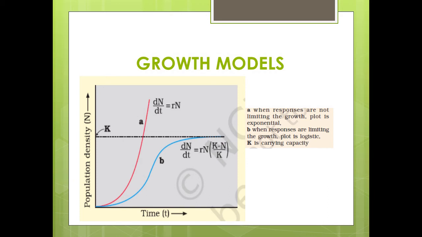Now let us look at the carrying capacity. Carrying capacity is the maximum number of individuals of a population which can be provided with optimum resources for their healthy living and of the environment. Beyond the carrying capacity, the resources become deficient and individuals are starved of food and shelter.